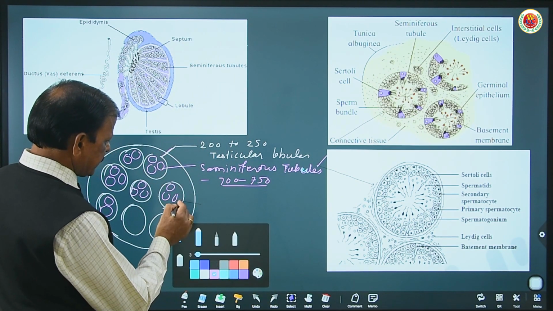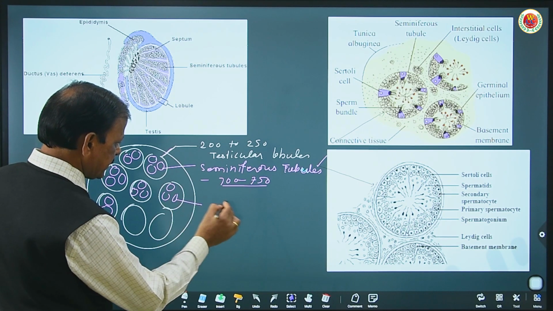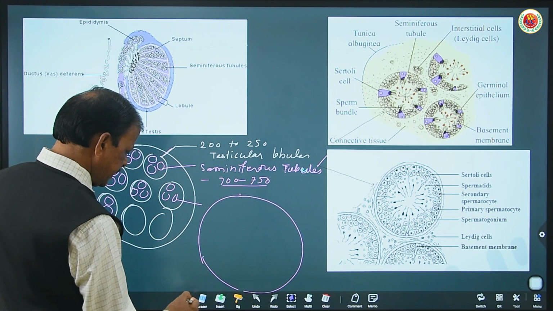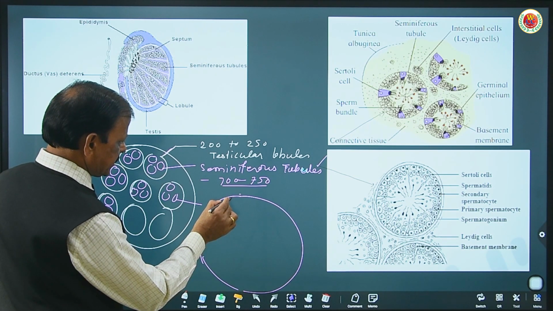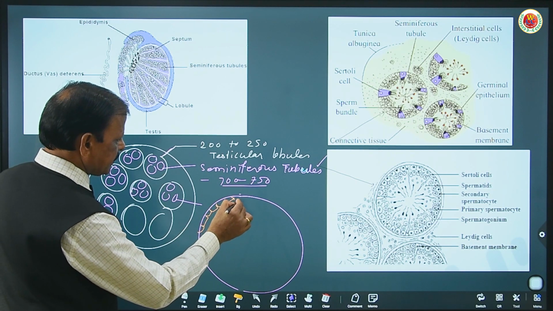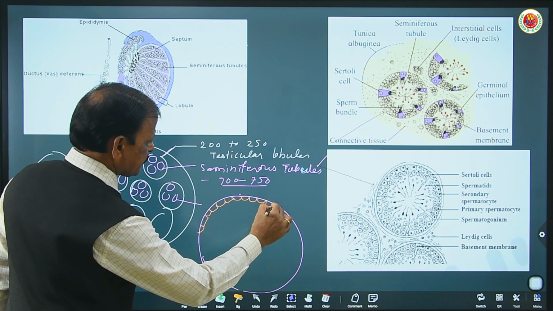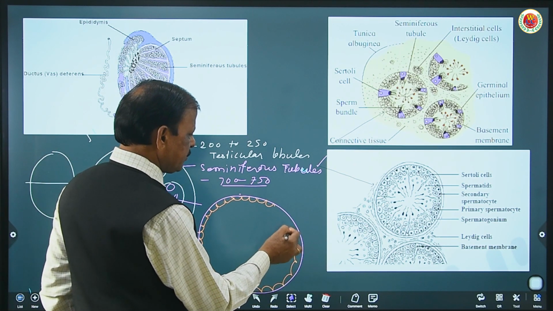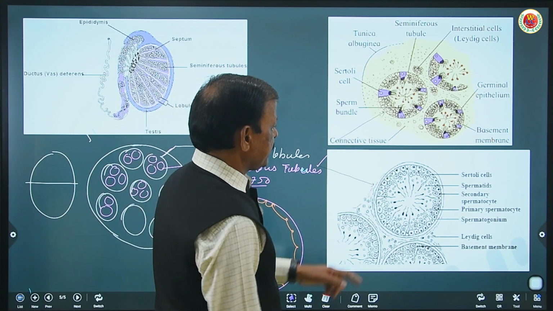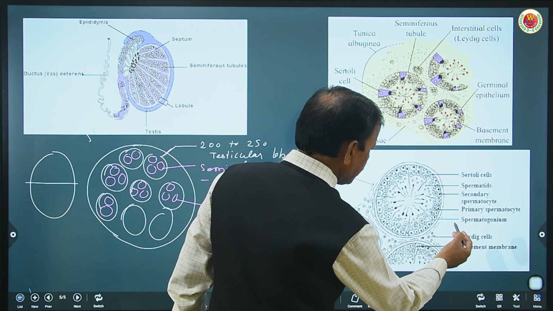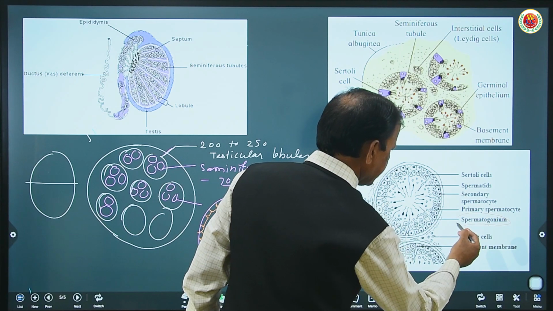To draw this, I can trace one single tubule, and internally it is lined with germinal epithelial cells. This is cuboidal germinal epithelium, also called spermatogonia. These are the spermatogonia, and that is clearly shown here.